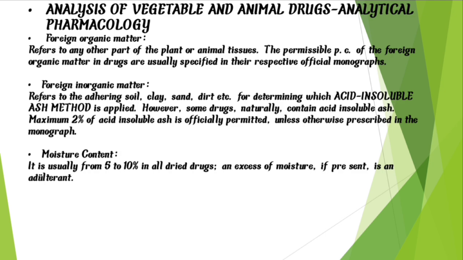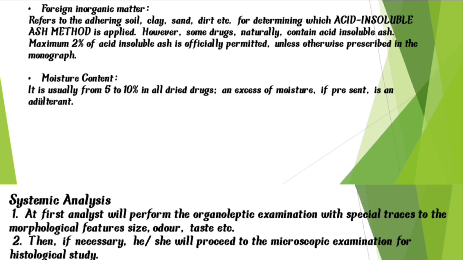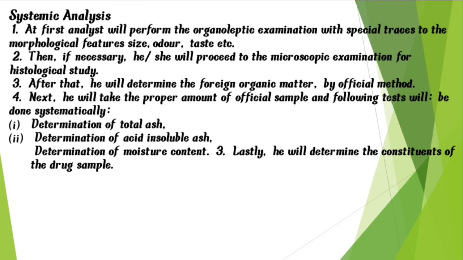Next, moisture content. It is usually from 5 to 10% in all dried drugs. An excess of moisture, if present, is an adulterant. Next topic is systemic analysis, which is nothing but a systematic procedure for standardization of a drug. At first, the analyst will perform the organoleptic examination with some specialized morphological features,